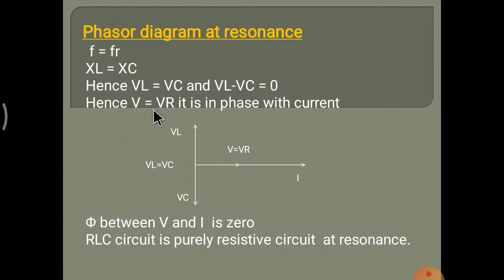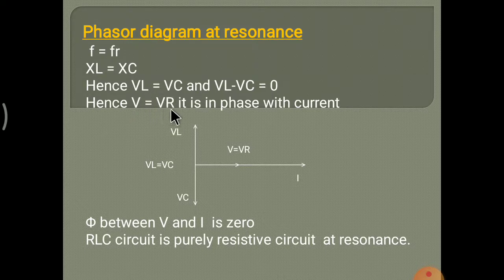Hence V is equal to VR, because VL is the voltage across the inductor and VC is the voltage across the capacitor. When VL minus VC is 0, only VR, the voltage across the resistor, remains, and this voltage is the same as the supply voltage.